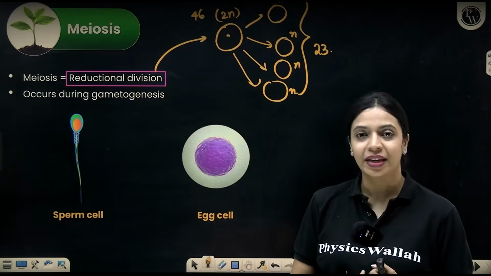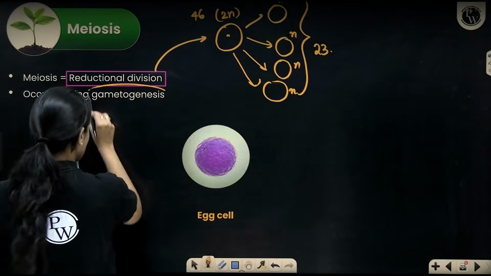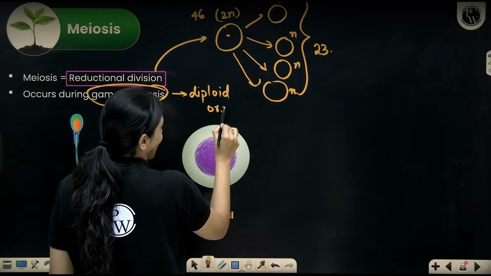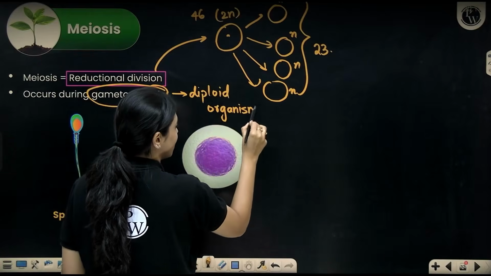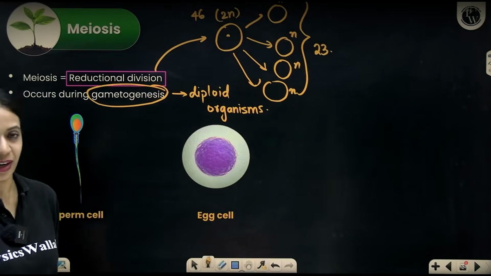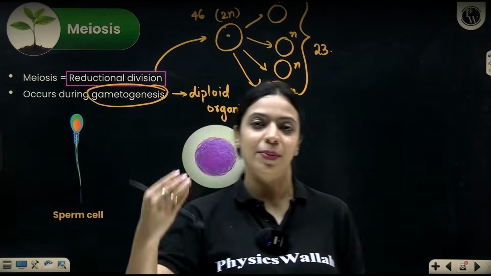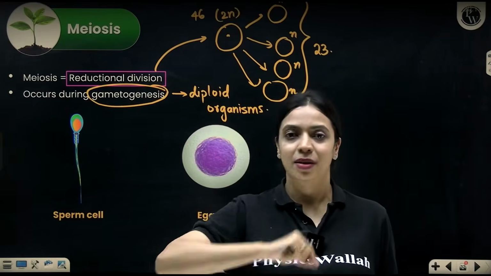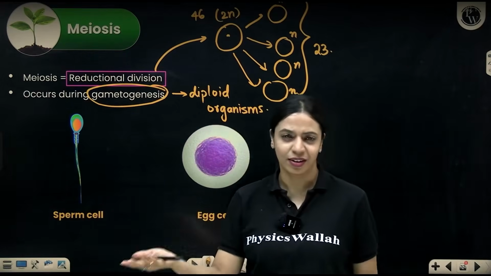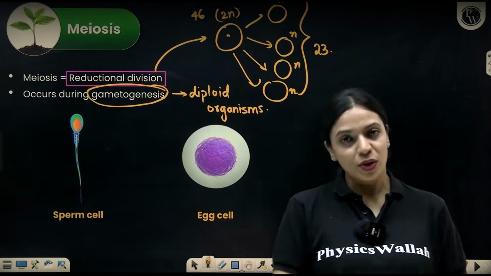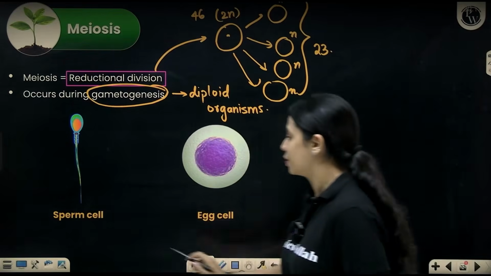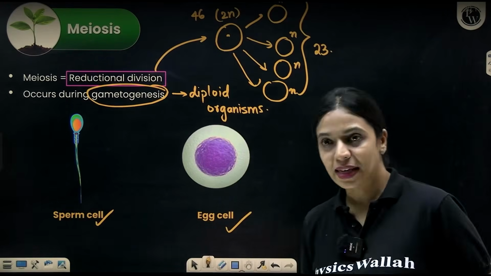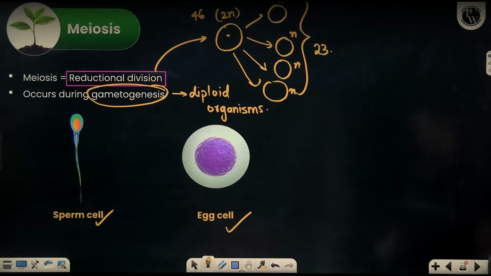Meiosis happens during gamete formation or gametogenesis in diploid organisms. I told you the example of honeybee males who are haploid, right? In them, during sperm formation, during gamete formation, meiosis will not take place, mitosis only will take place. If the organism is diploid and sperms or eggs or gametes have to form, only then meiosis will take place. Okay, so in us, during formation of sperm and egg, which are male and female gametes respectively, meiosis will take place.